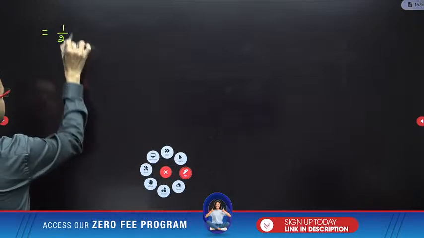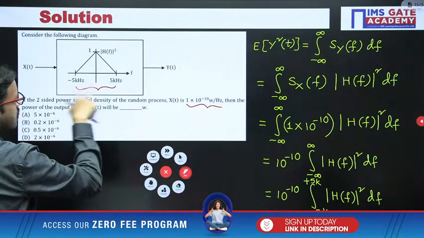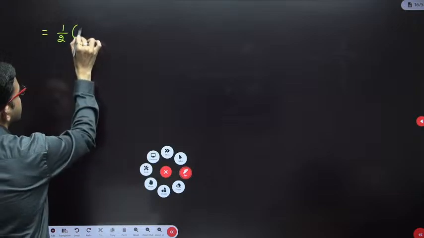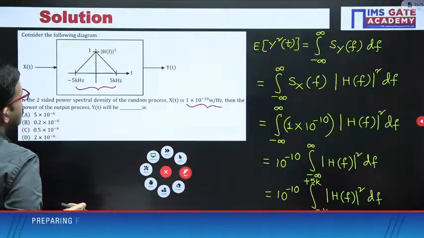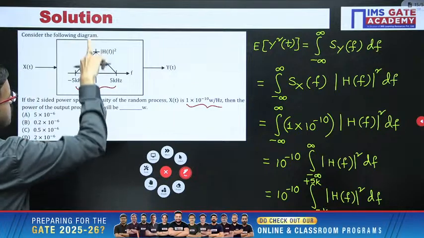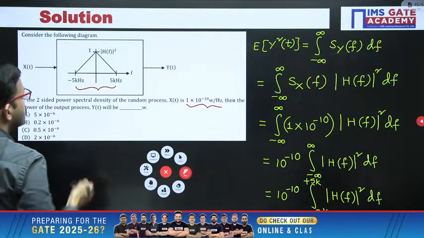Here base is how much? 10k, into height. Here you are having 1 unit.